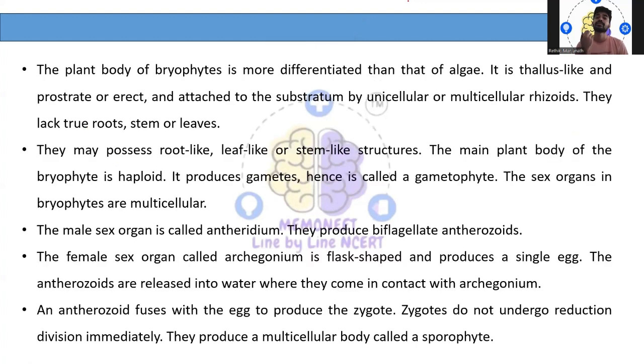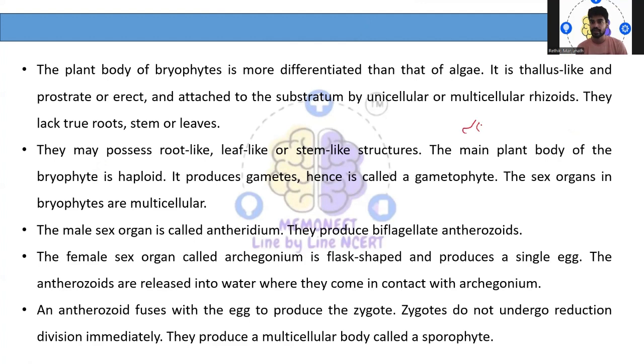Next, the plant body of the bryophytes is thallus, just like algae. That means you can actually see some kind of structures. They are either erect or prostrate, and they will always be attached to some substrate, like a rock, by unicellular or multicellular rhizoids.